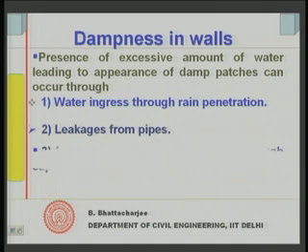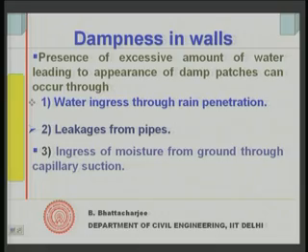Then it can be due to ingress of moisture from the ground through capillary suction. This is very important, because ground contains water, groundwater is always present, and we know most of these masonry materials are capillary porous, their absorption is much higher. The amount of absorption can be 10-12%, and of course, the maximum amount is fixed in the code.